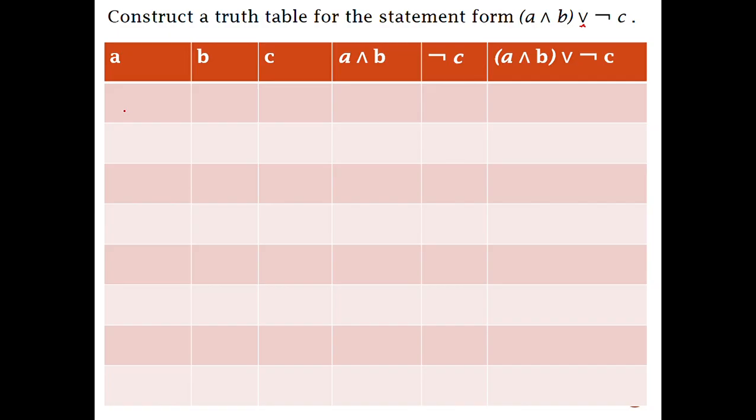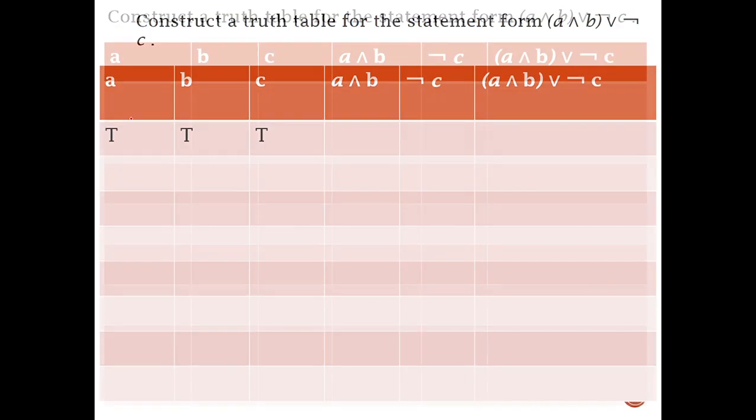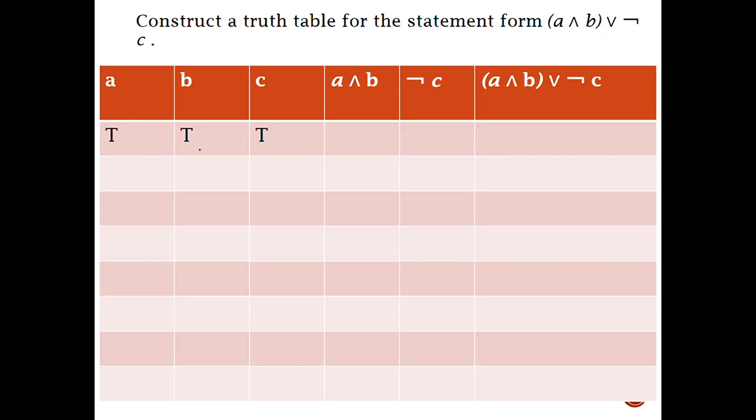Whenever we have a compound proposition with 2 variables, we have 4 rows in the truth table. Here we have 3 basic input variables A, B and C, so there are 8 rows. Whenever there are n variables, there are 2 to the power n possibilities for the rows.